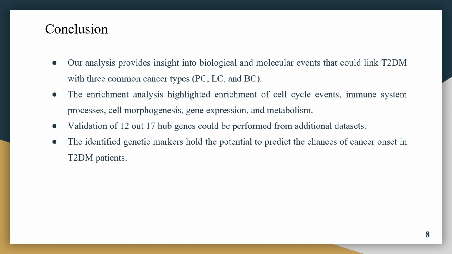So in conclusion, our analysis provided insight into biological and molecular events that could link type 2 diabetes and the 3 cancer types. The enrichment analysis highlighted that cell cycle events, immune system process, cell morphogenesis, gene expression, and metabolism were highly enriched, and these are all related in some way to type 2 diabetes and cancer. The validation of 12 out of 17 hub genes could be performed from the additional dataset that we mentioned in the starting, and these identified genetic markers hold the potential to predict the chances of cancer onset in type 2 diabetes patients.